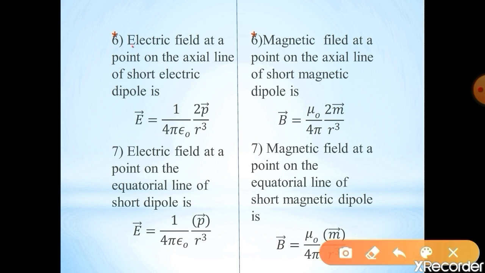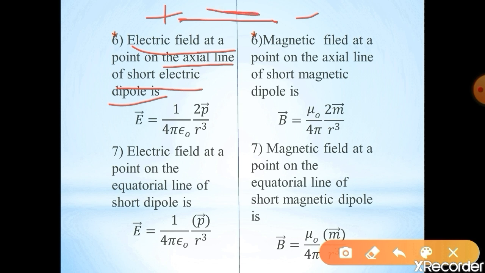The electric field at a point on the axial line of a short electric dipole. Electric dipole: positive, negative separated by a small distance. So the electric field along the axis of the dipole. Axial line means along the axial line of the dipole, that is given by, so we have already derived the equation in the first chapter, that is E is equal to 1 by 4 pi epsilon naught 2p divided by r cube, where p is the dipole moment.